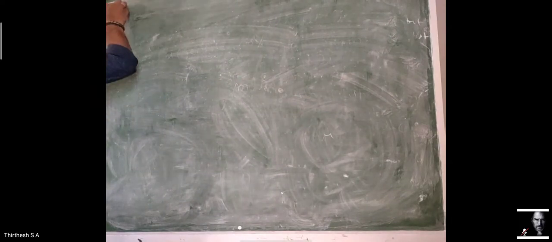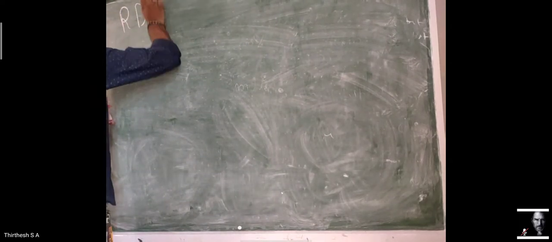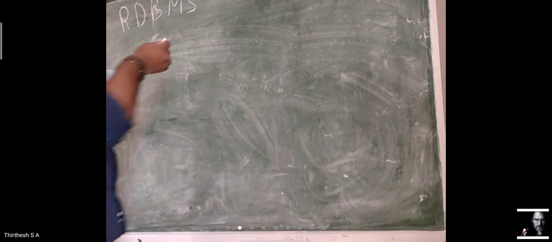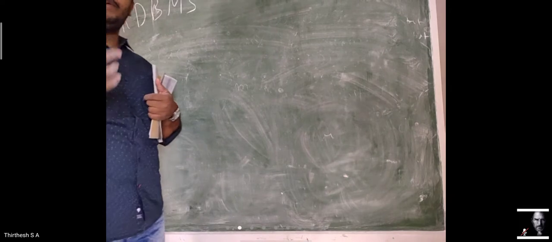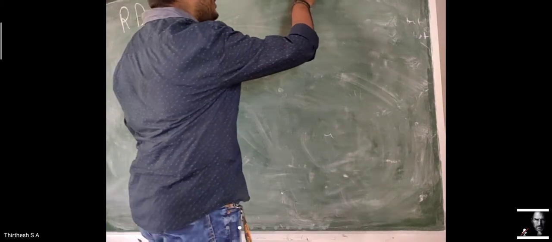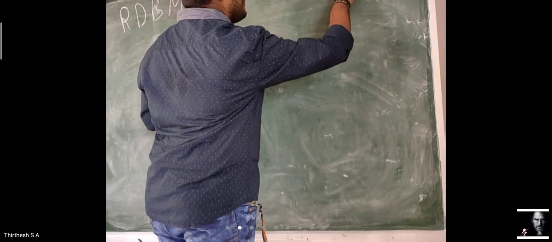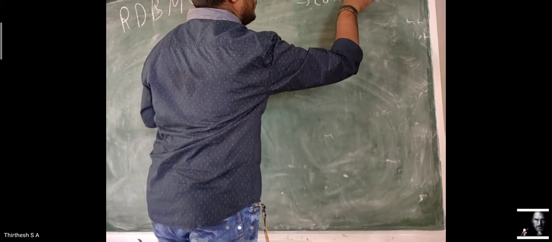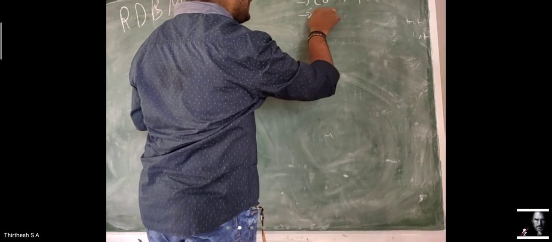So let us discuss the architecture, RDBMS architecture. What do you mean by RDBMS architecture? It is a relational database management system. As you all know, relational means it is relating, or it has a connection between two or more databases. Here we have the internal layer, conceptual layer and external layer.